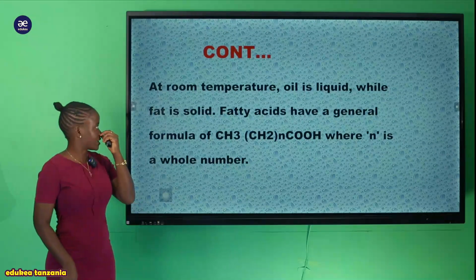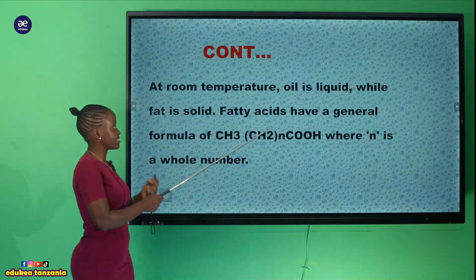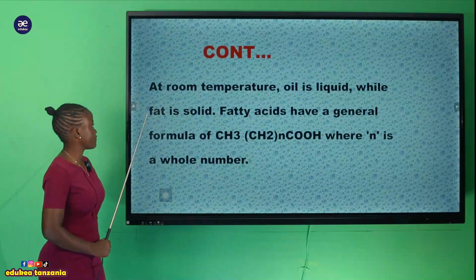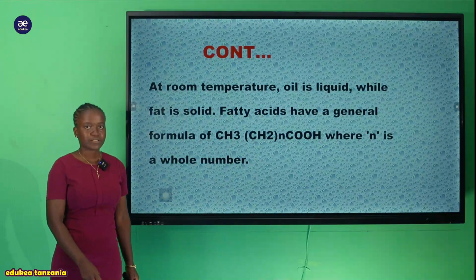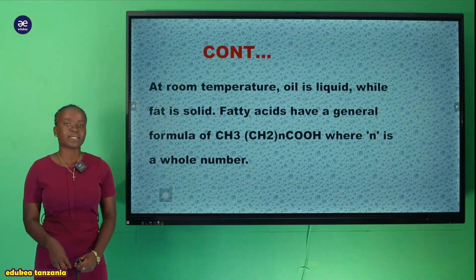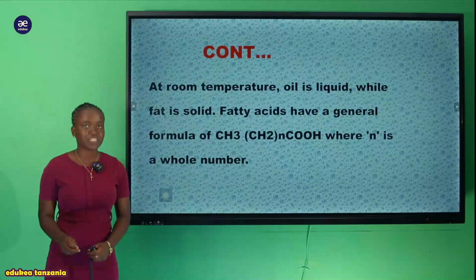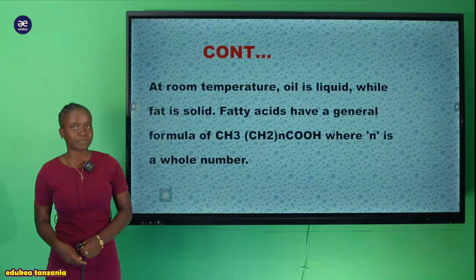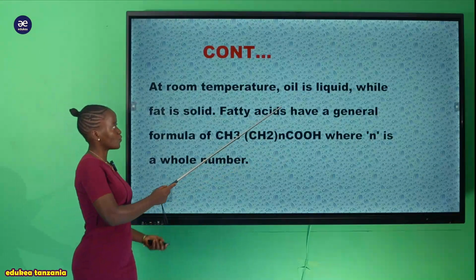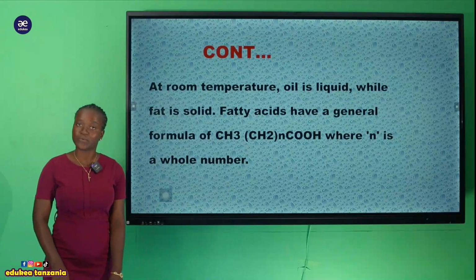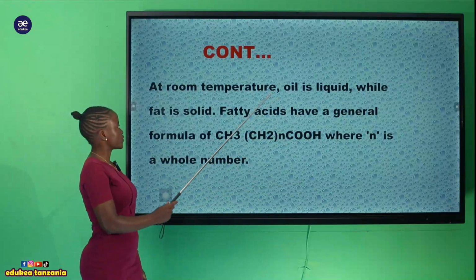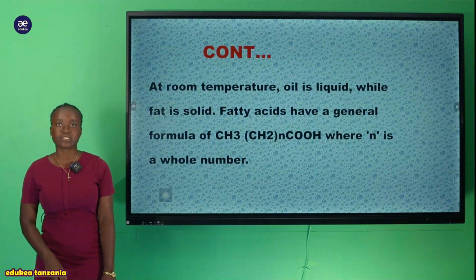But also at room temperature the oil is a liquid while the fat is a solid. So tukisema at room temperature tunamaanisha kwamba at 25 degrees Celsius, that is the room temperature, ndipo ambapo utaenda kuiona kwamba oil inakuwa in liquid, lakini tofauti nyingine fat unaweza ukaona ipo kwenye solid form.